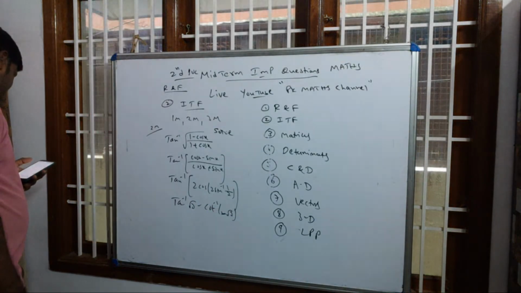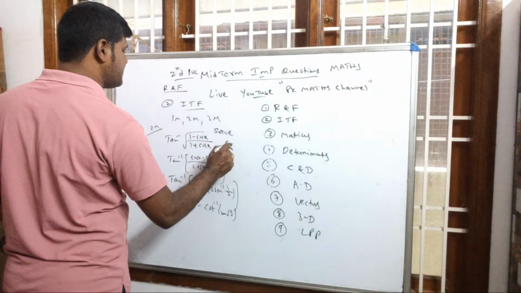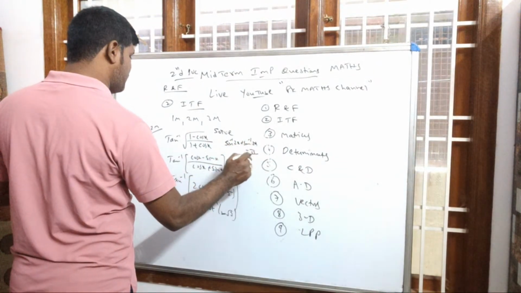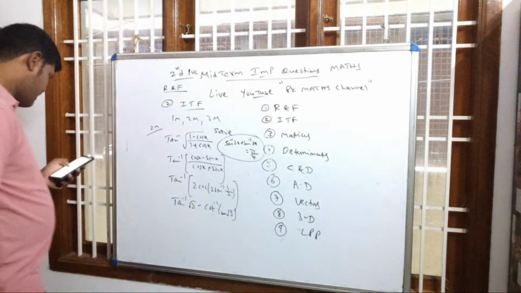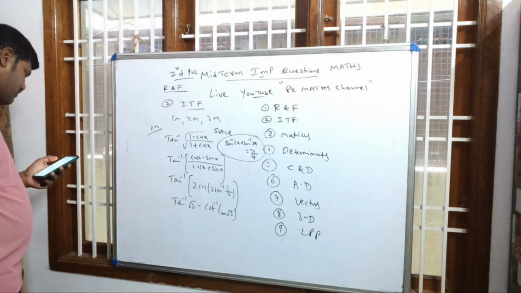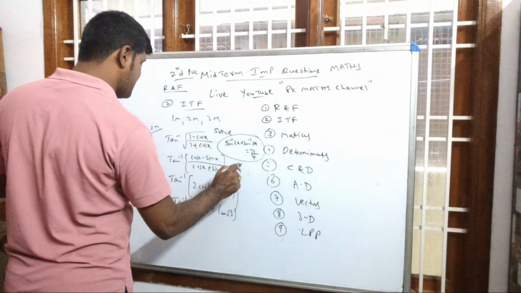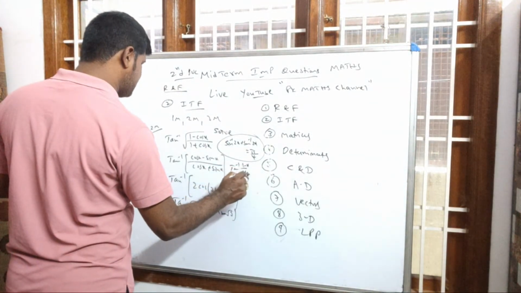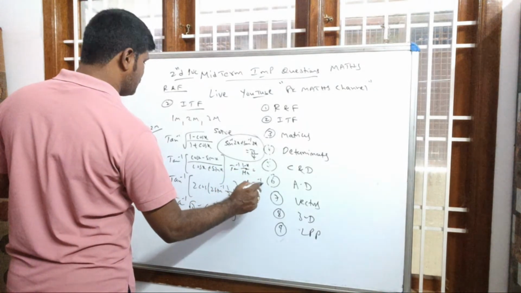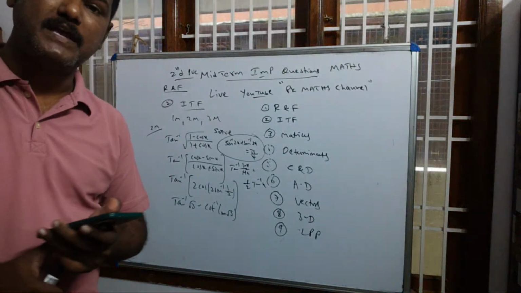If you see the 3 mark questions, dear students, I said solve. Which solve question they will ask: sin inverse 2x plus sin inverse 3x is equal to pi by 4. This question you may expect. Or else tan inverse root x is equal to half cos inverse (1 minus x) by (1 plus x), or tan inverse (1 minus x) by (1 plus x) is equal to half tan inverse x. So these are the 3 more questions you may expect from this chapter, inverse trigonometry.